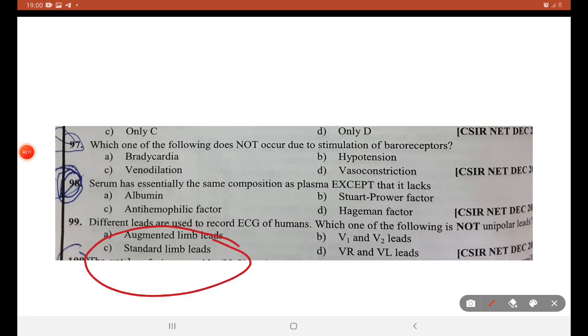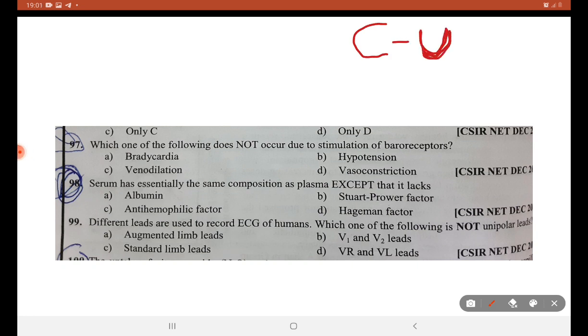Here we have seen that standard limb leads are bipolar, so limb leads are LB. Let's learn the mnemonics. Chest leads are unipolar, CU. Augmented leads are unipolar, AU.